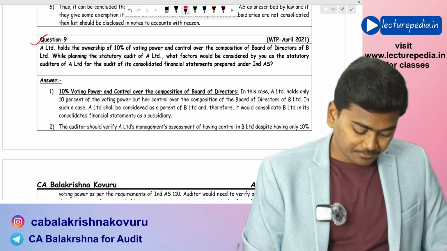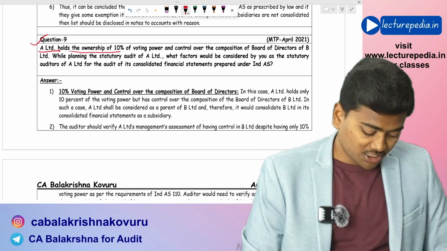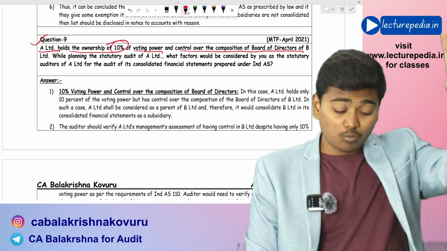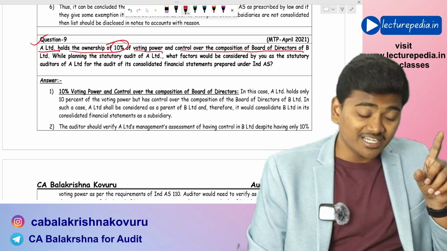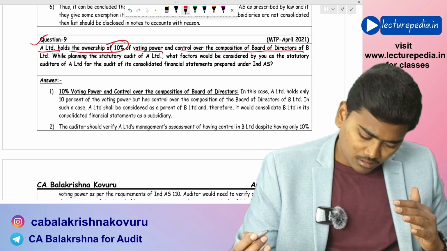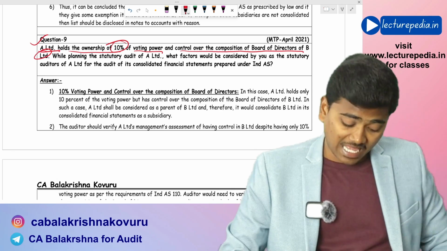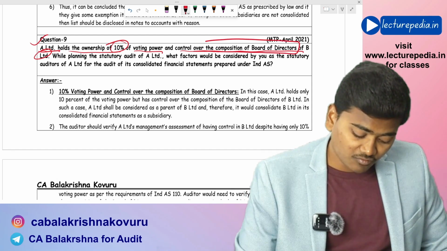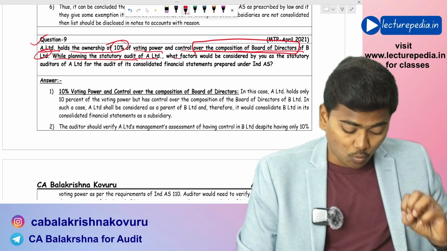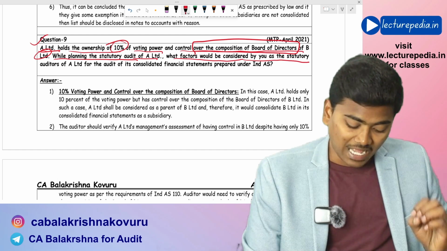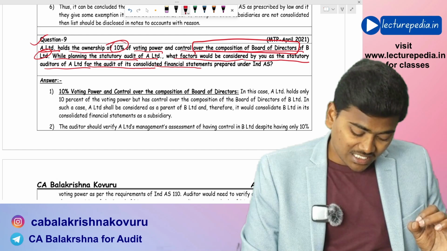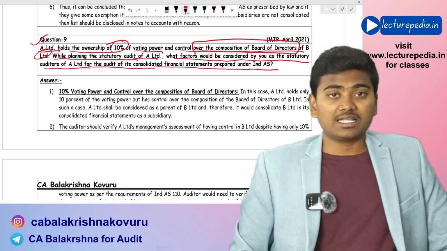Question number 9. A Limited holds the ownership of 10% of voting power and control over the composition of board of directors. See, A Limited is holding 10% in the shares of B Limited, and also it is having control over the composition of board of directors. While planning the statutory audit of A Limited, what factors would be considered by you as the statutory auditors of A Limited for the audit of consolidated financial statements prepared under Ind AS?